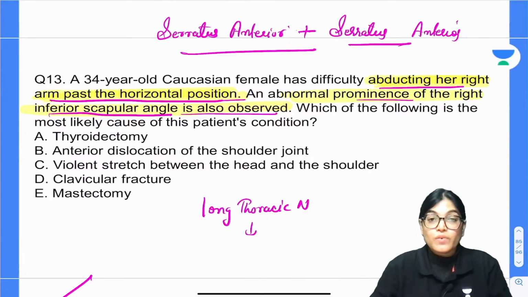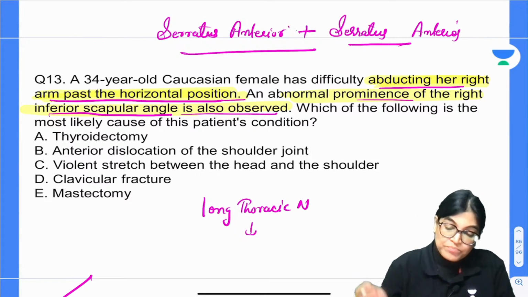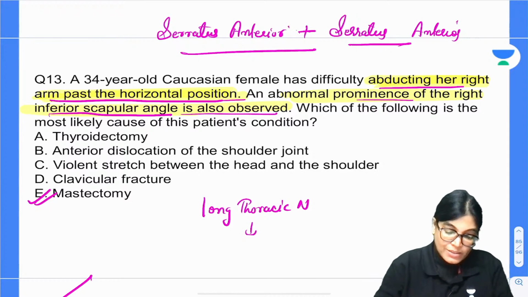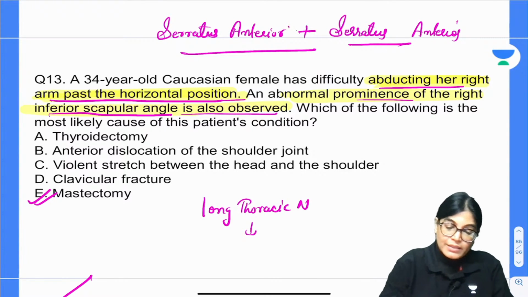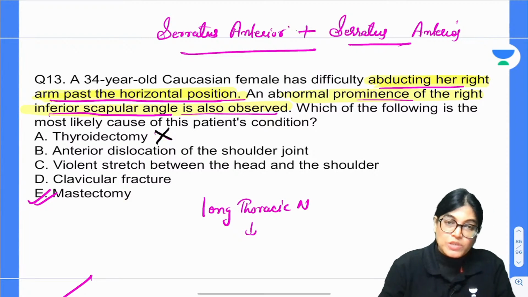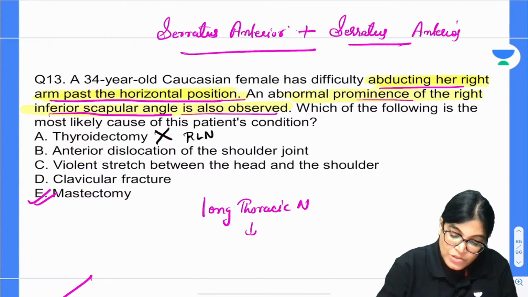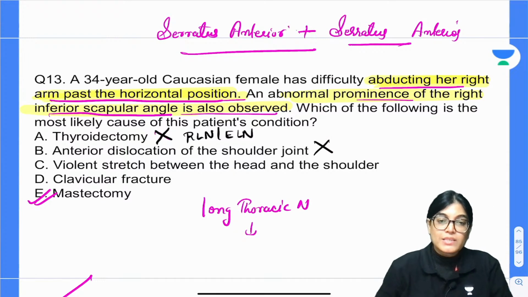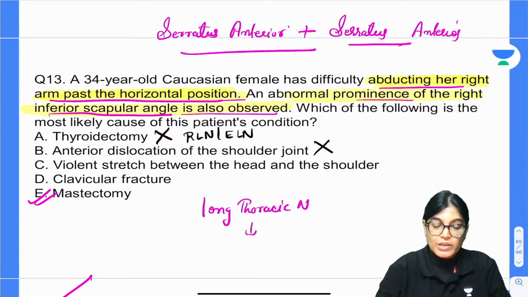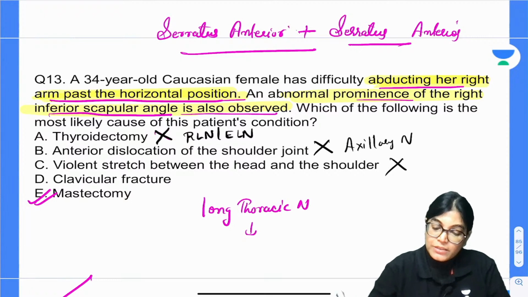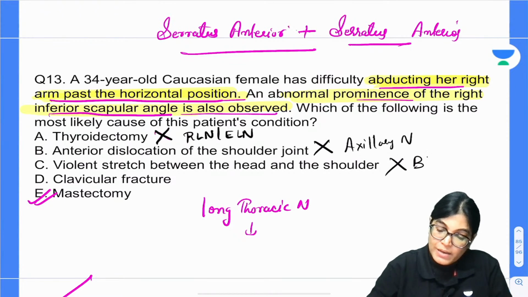So we have to choose one procedure which involves injury of the long thoracic nerve. Mastectomy is the procedure. Thyroidectomy is not the right answer, the reason is that in that procedure the involvement is of recurrent laryngeal nerve or external laryngeal nerve. Anterior dislocation is not the right answer. If anterior dislocation happens, then axillary nerve is involved. Violent stretch of head and shoulders will lead to brachial plexus involvement.